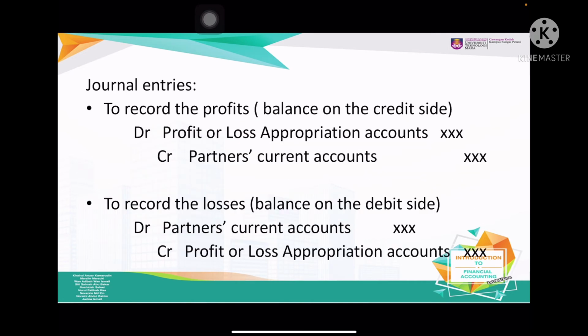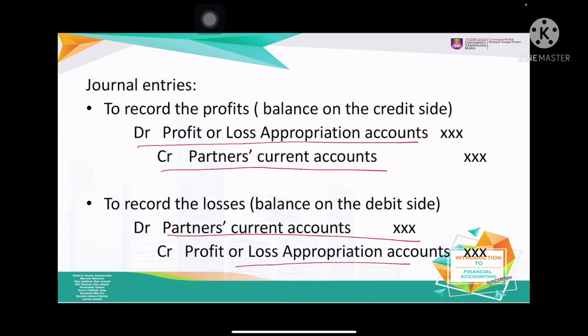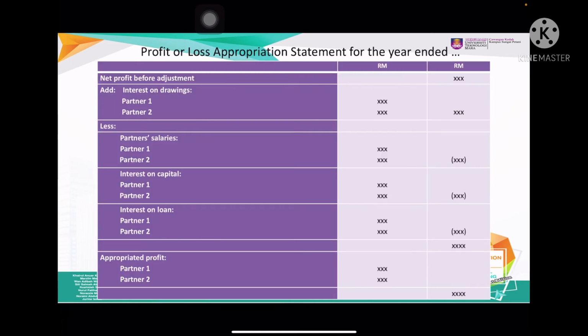Alright, so the journal entries you are going to record are debit P&L appropriation and credit partners current account. So this is the credit side. But on the debit side, we debit partners current account and then we credit P&L appropriation.